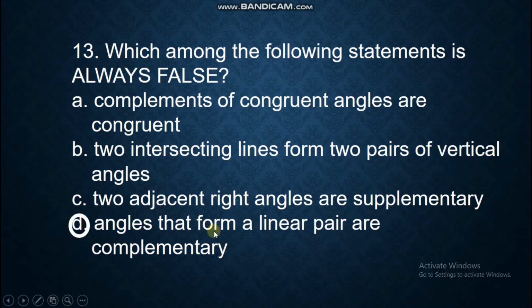And in this case, when angles form a linear pair, it is supplementary, not complementary. Supplementary only means that from a straight line, linear pair, there are two angles from a straight line. If it's a straight line, it's 180 degrees, not 90 degrees. Complementary are 90 degrees. Supplementary is 180 degrees. So our answer here is letter D.